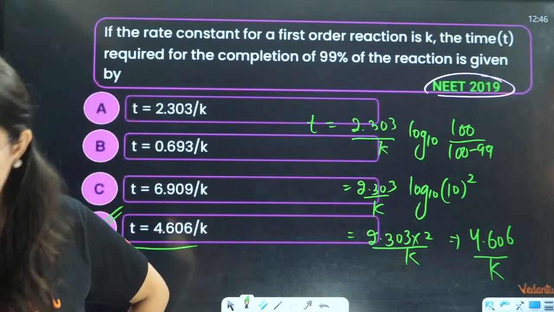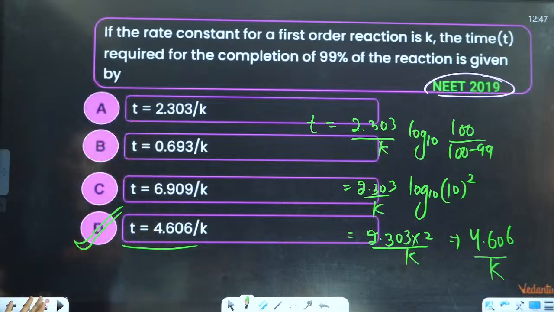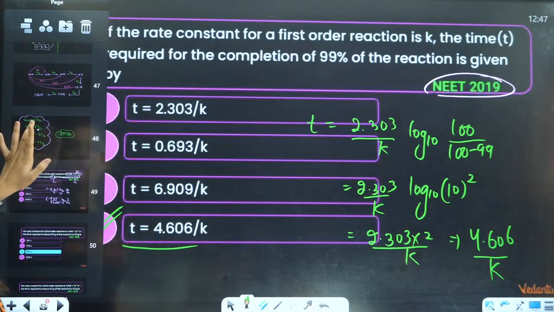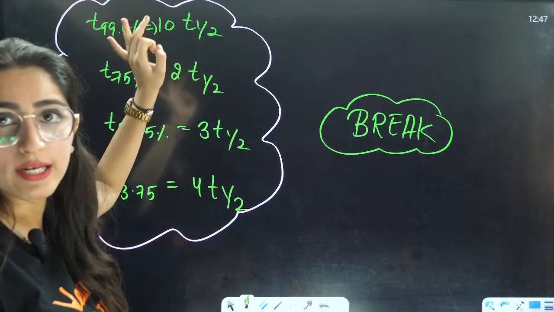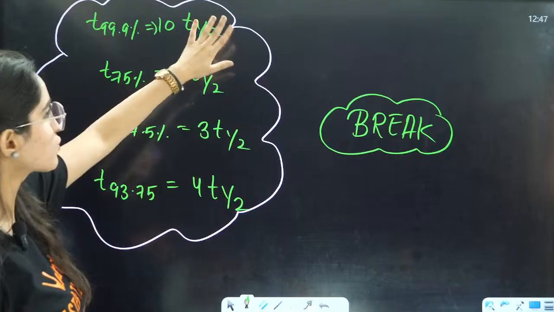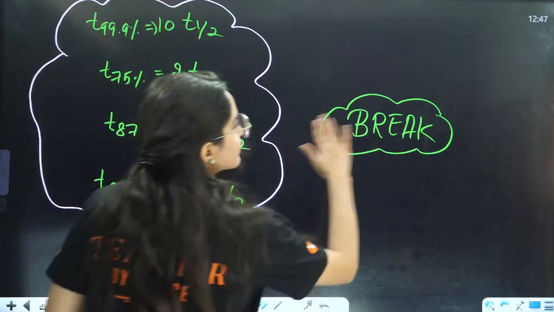Okay, 2.3 log 10, yes. So D is going to be the correct answer. Please make this correct. It is T99.9, not T99. That was my mistake, so please correct this. Okay, now next.